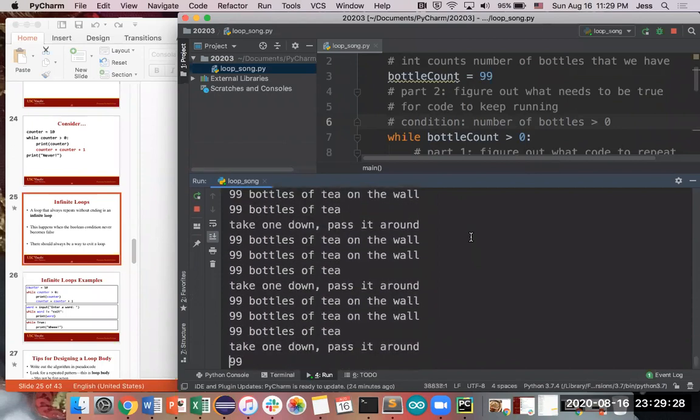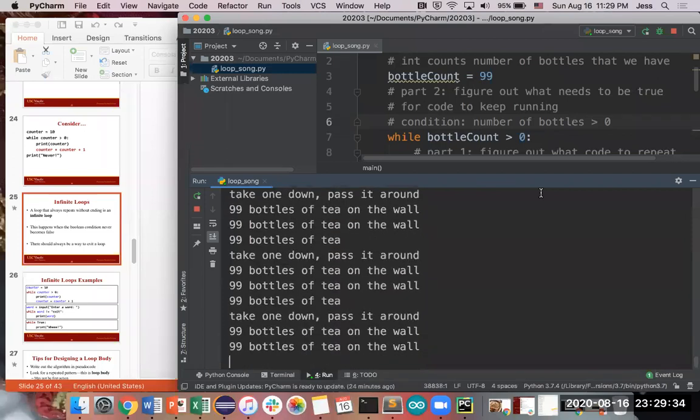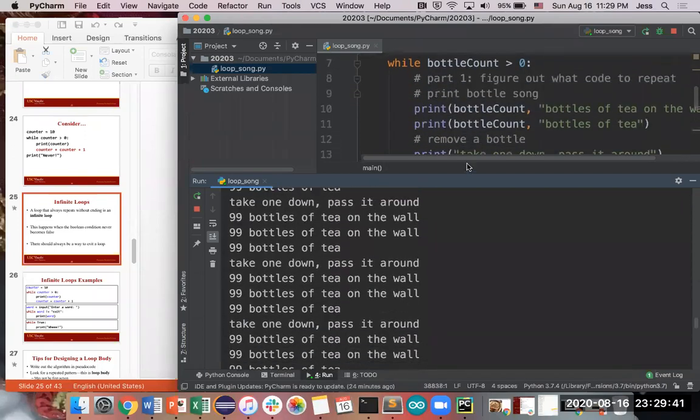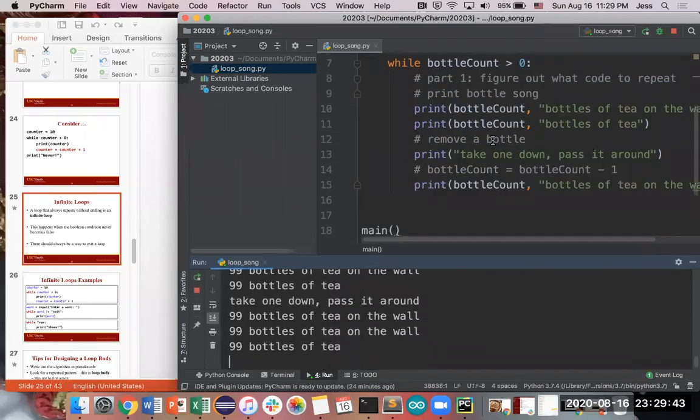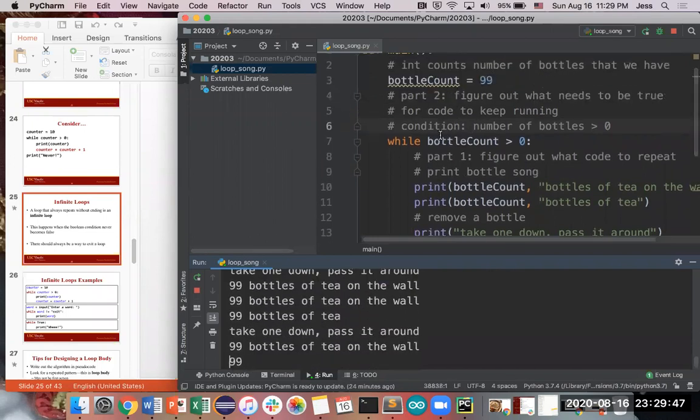It keeps going. It's getting a little annoying, it's getting a little old, and if your user is staring at this on the screen, they're going to go, what the heck is this? The reason our loop is not stopping is because we're never updating the value of bottle count. So bottle count is always 99, and 99 is always going to be greater than 0.